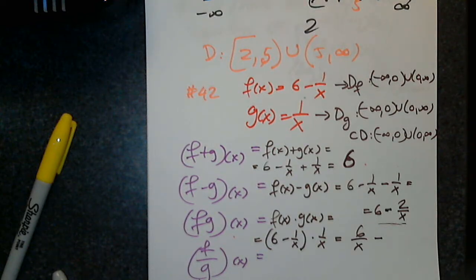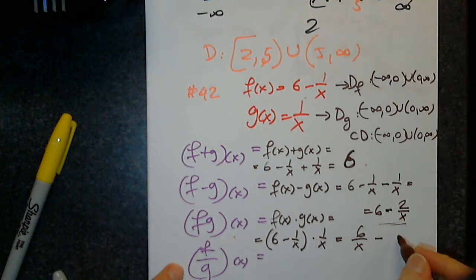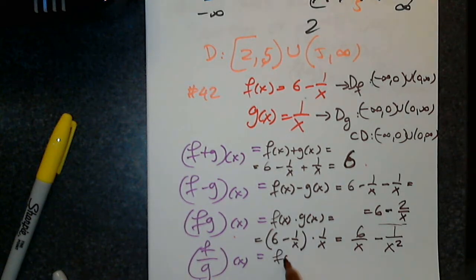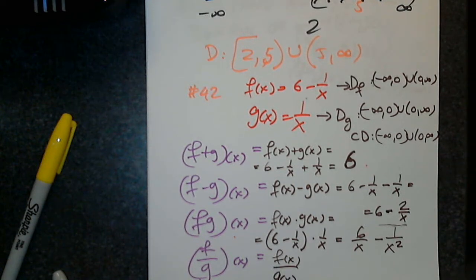Now this is different. I'm not taking away an apple and then I'm taking away another apple. No. This time I have negative 1 over x times 1 over x. How do I multiply two fractions? Good. So the top is? And the bottom is? Yes, thank you very much.